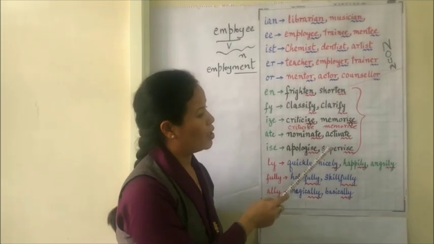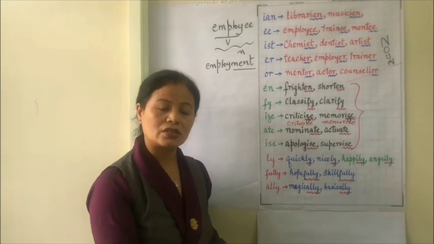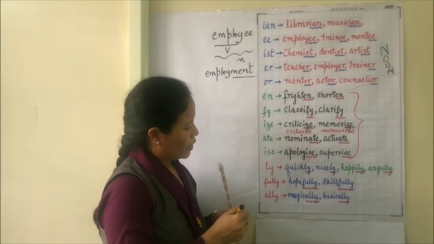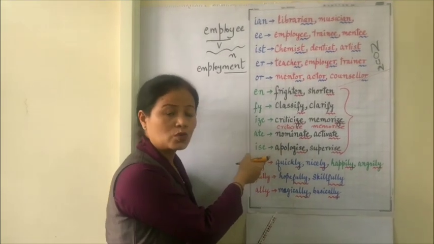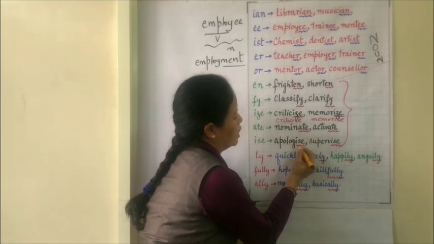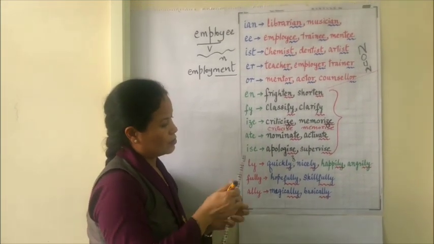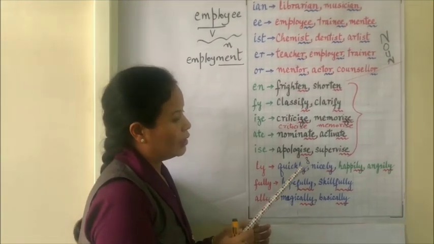Activate is the verb, active is the adjective. So apologize, supervise. Here, for the spelling of apologize, I have chosen the British version, but you can use apologize with Z. Some people write it with Z-E as well.